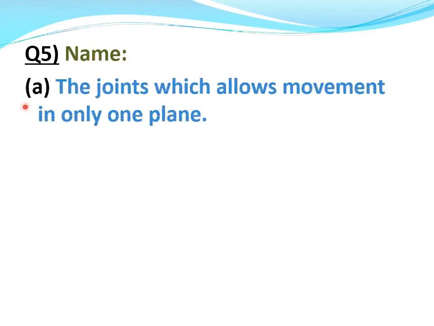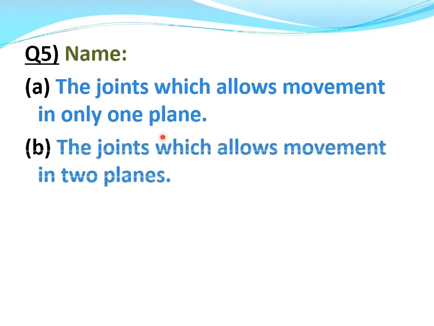Question number 5. Name A part, the joints which allow movement in only one plane. B part, the joints which allow movement in two planes.